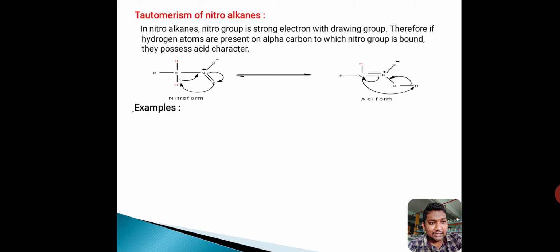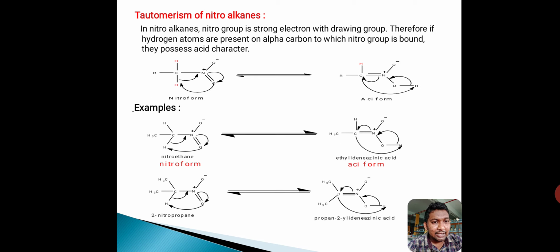For example, these are the two examples. First one is nitroethane. Second one is 2-nitropropane. The first one is a primary nitroalkane. Second one is a secondary nitroalkane. So these two have alpha hydrogen. This one contains two alpha hydrogens. This one contains a single alpha hydrogen. So these two structures form tautomerism. It means nitroform is converted into acidiform, and acidiform is converted into nitroform.